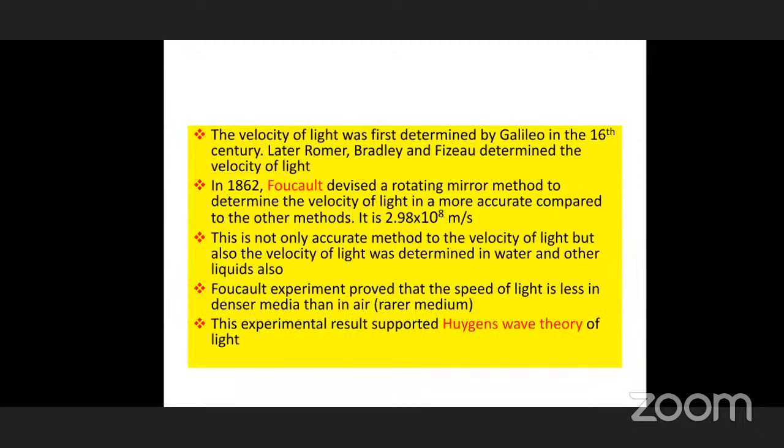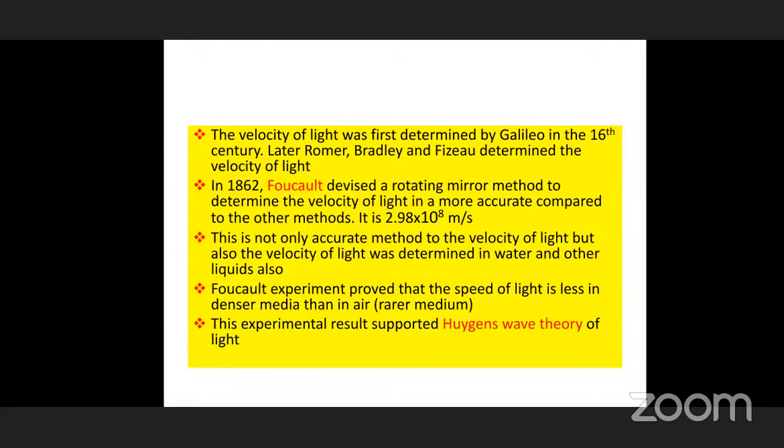What we have taken in this: the velocity of light was first determined by Galileo in the 16th century. Later, Romer, Bradley, and Fizeau determined the velocity of light. These are not exact values. Approximately, they tried to find out. In 1862, Foucault devised a rotating mirror method. He used the rotating mirror method to determine the velocity of light more accurately compared to the above scientists. It is 2.98 into 10 power 8 meter per second, almost 3 into 10 power 8 meter per second, which we generally use.